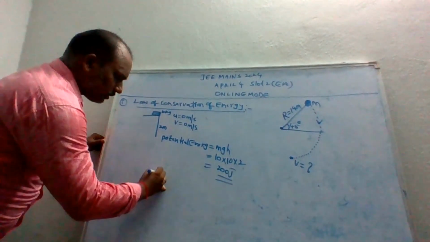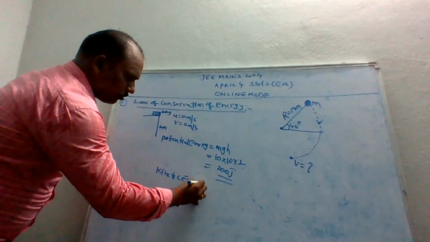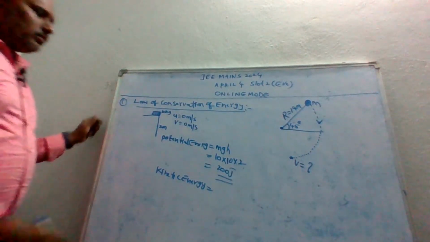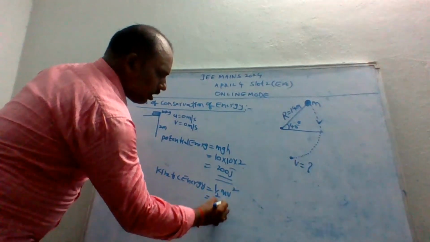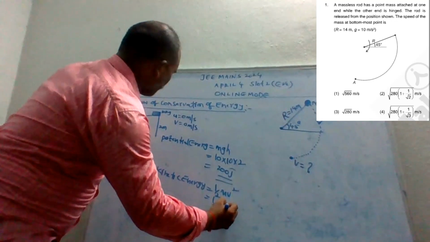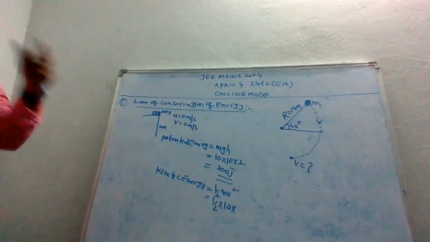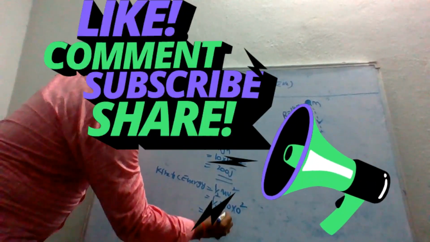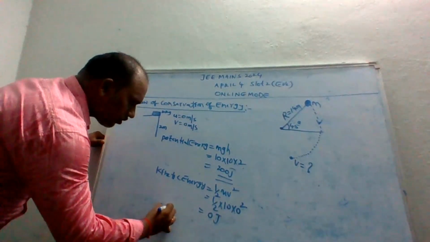What about kinetic energy? Kinetic energy is half mv square. Half into m, the value of m is 10 kg. We want to find v. What is the v value given? 0, squared. So total how much do you get, guys? 0 joules.